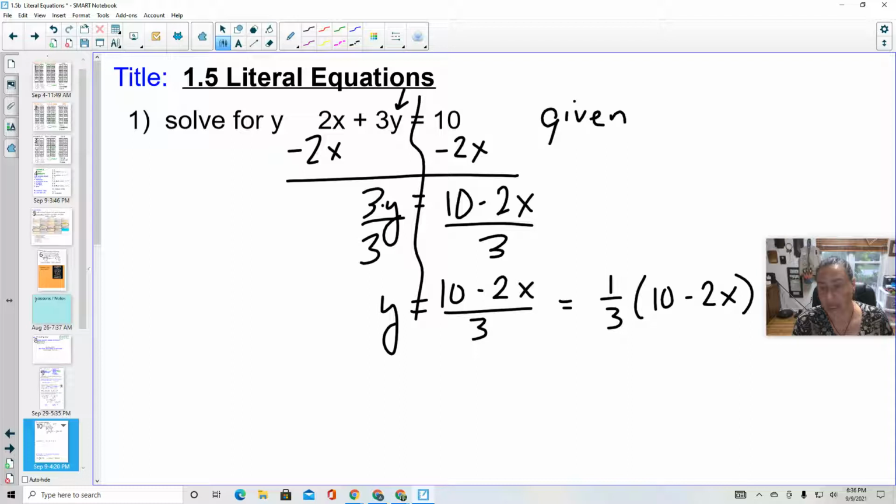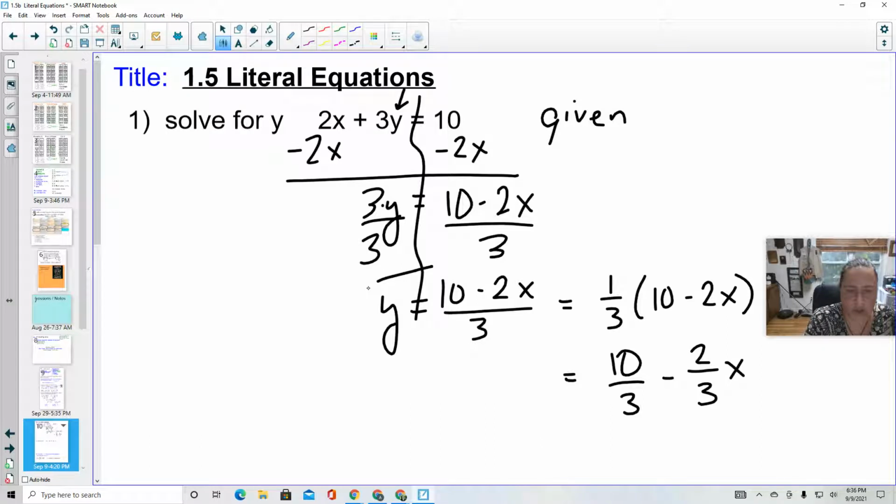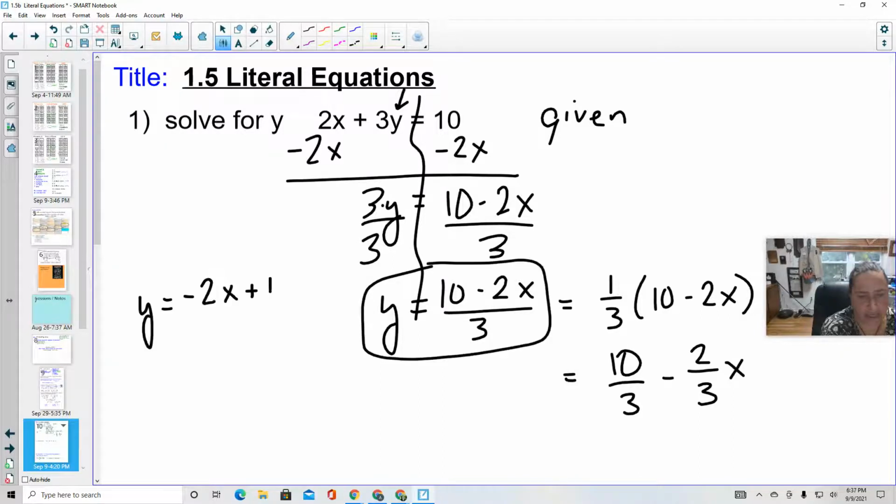I could split it, so I'm kind of showing you a little more math than necessary now. I could go 10 over 3 minus 2 over 3x, right? So I could also split it, which would kind of be the distributive property there. So lots of choices here. This is a perfectly fine answer to stop there for now. The other piece is, technically, as we start to talk about order, this is going to be a minus 2x plus 10, constants come last, over 3, right?